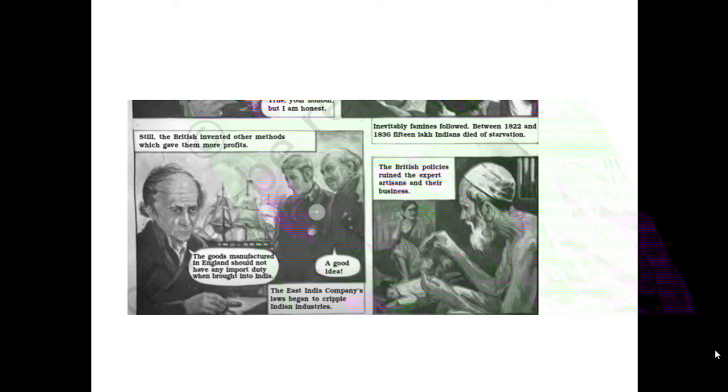They started putting lots of laws, rules and regulations. Because of this, our people, that is our Indian industry, started to cripple. Cripple means they were becoming poorer and poorer. They had to almost close down the industries. Such was the condition of the people of India. So the East India Company law began to cripple Indian industries. Their industry started flourishing, and our industry started crippling down.